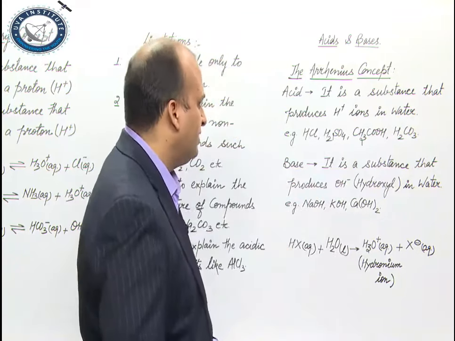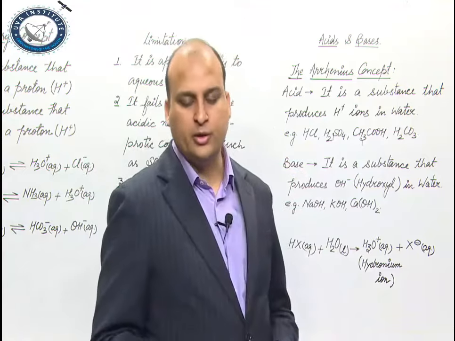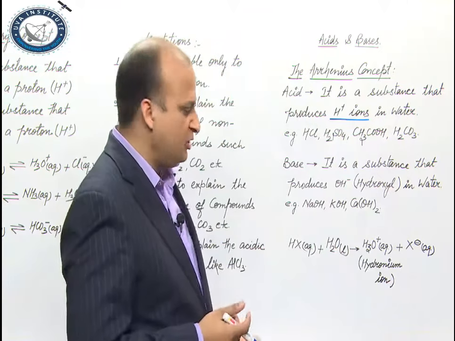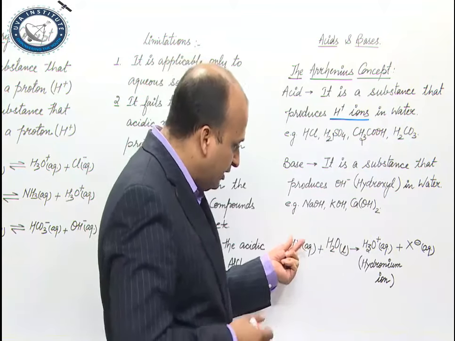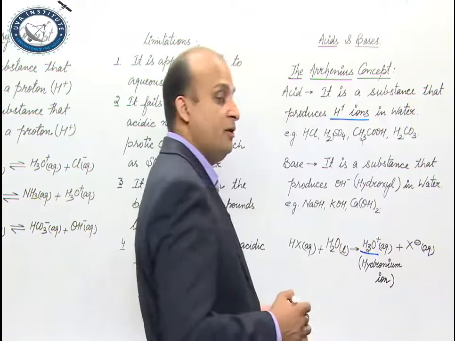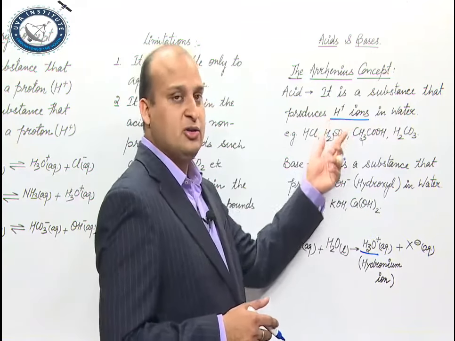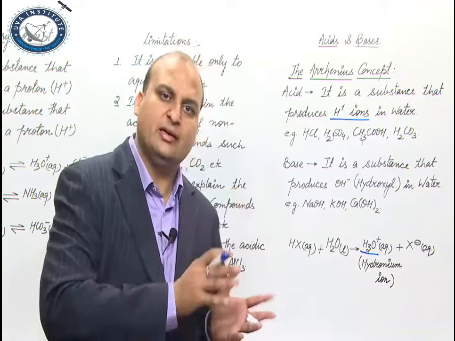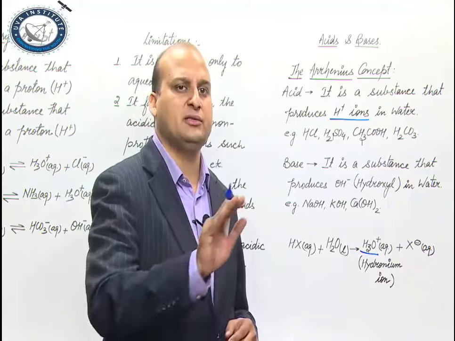The Arrhenius concept says that acid is a substance that produces H plus ions in water. Fine. Please remember, when I am saying H plus ions, what happens in solution is this. So, this is an acid. When it releases H plus, it combines then and there with the water molecule, forming the H3O plus. So, you might get confused, sir, what is the definition of acid? Is it the one which releases H plus or the one which releases H3O plus? So, you will be using either of them. It is one and the same thing. You use H plus or H3O plus, your definition will be considered right.